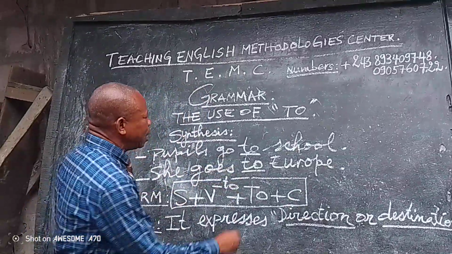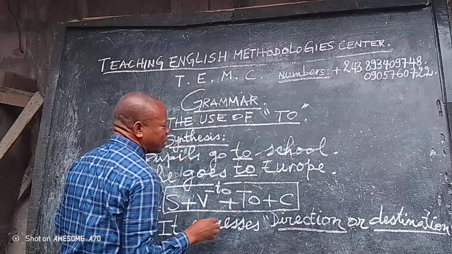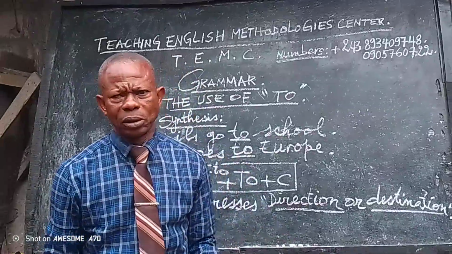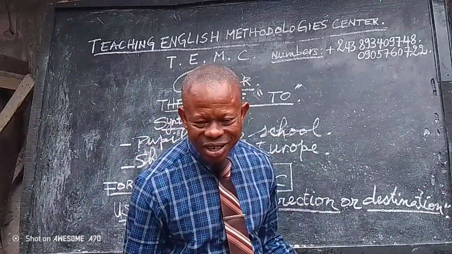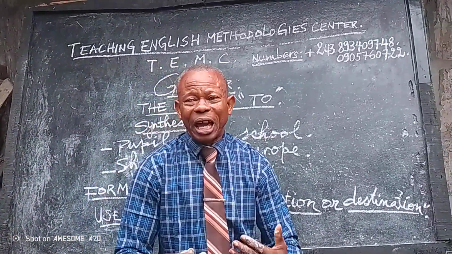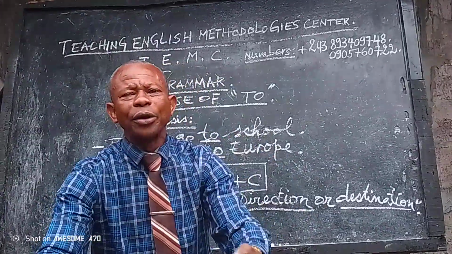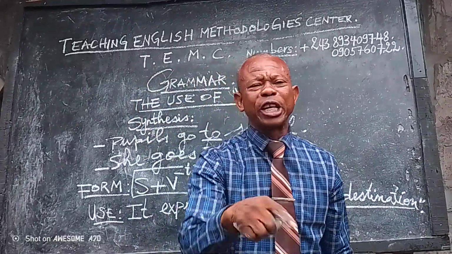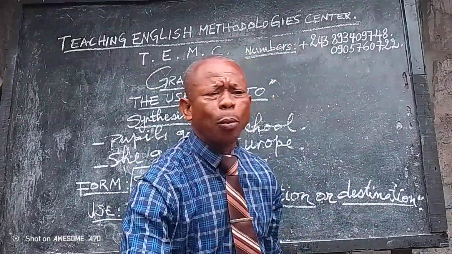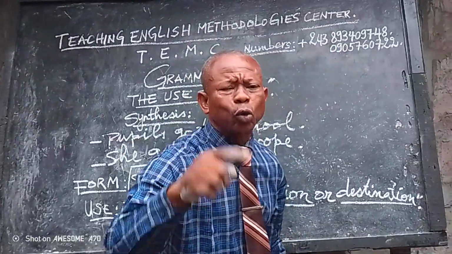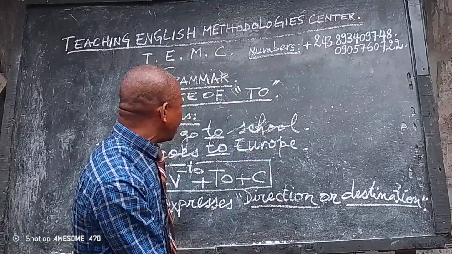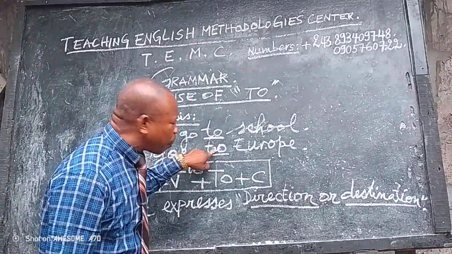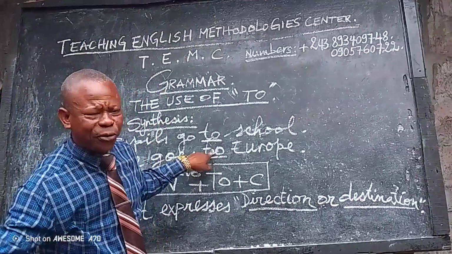Then you say to. Now you ask them, what is the nature of to? Surely they are learners, and I don't know whether they know the meaning of to. If they don't know, you are obliged to give the answer, to clarify for them by saying to is a preposition. Preposition like at, on, and so forth.